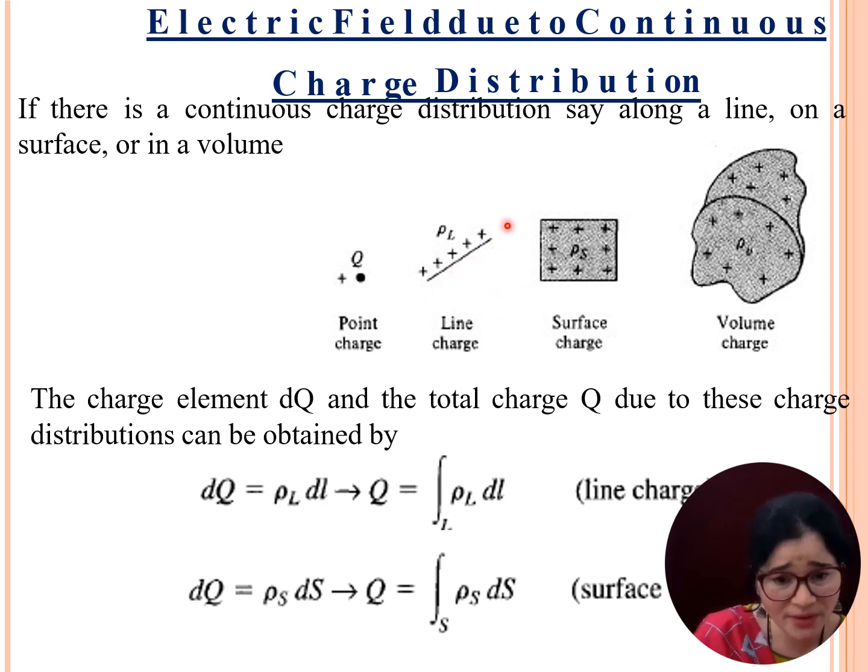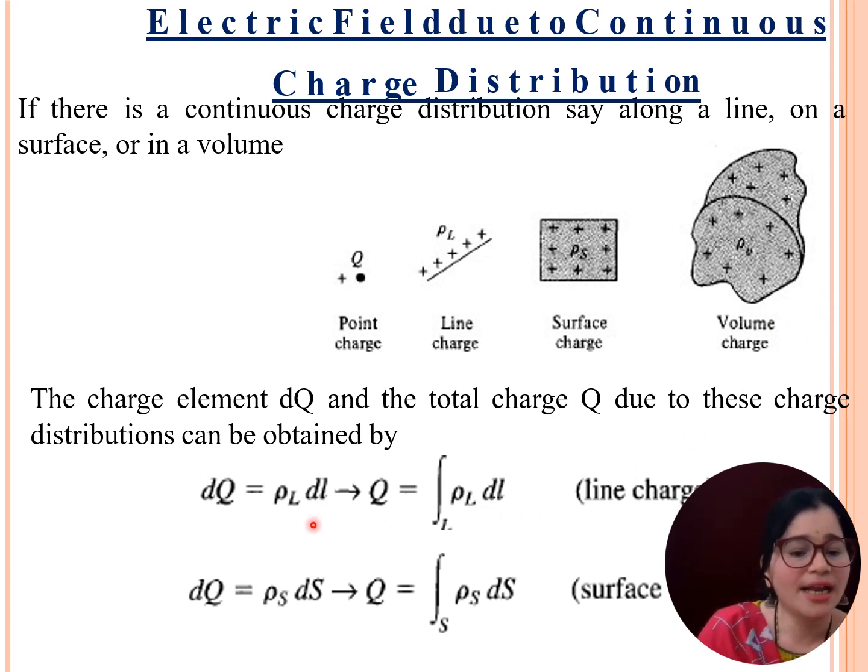For surface charge distribution, the charge is distributed along the surface, which has length as well as breadth, so the units are coulomb per meter square. The final one is volume charge distribution, where charge is distributed along the length, width and height of the element, so the units are coulomb per meter cube.